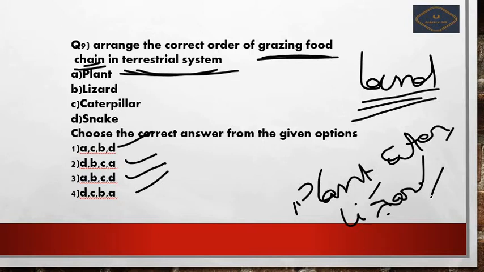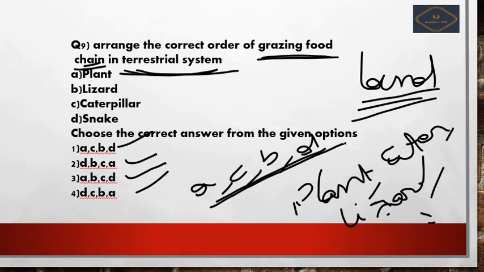So the last is the snake. So our order should be A, then C, then B, then D. A, C, B, D. Option number 1 is the right answer. Friends, in this way you have to select the order for any such question.